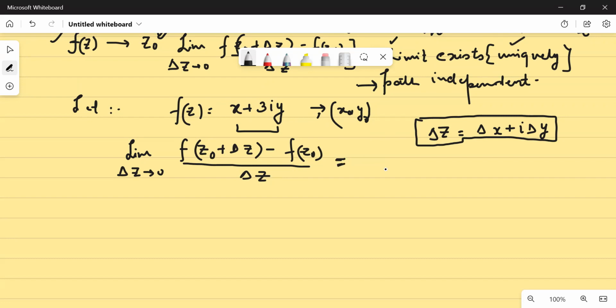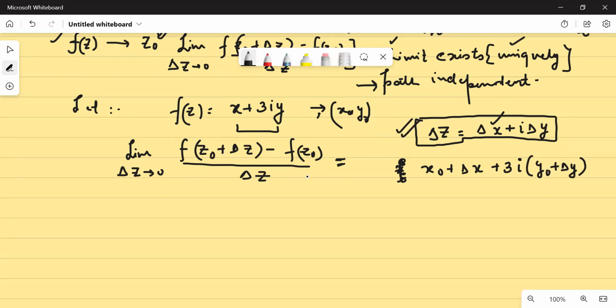Okay, so let us do this particular thing. What we'll get is f of z naught plus delta z. If I place x naught comma y naught instead of z naught, it will be equal to x naught plus delta x, plus 3 iota times y naught plus delta y. Yes or no? So instead of z naught you're adding delta z.